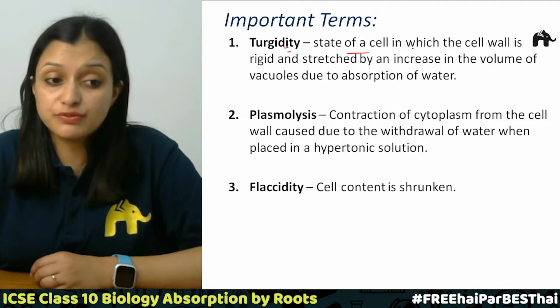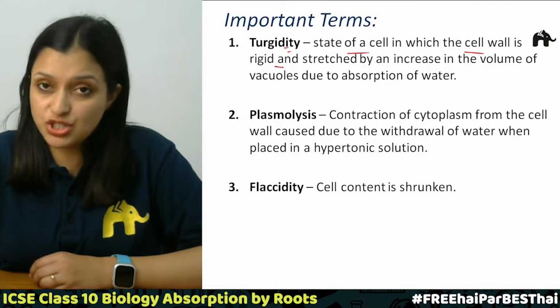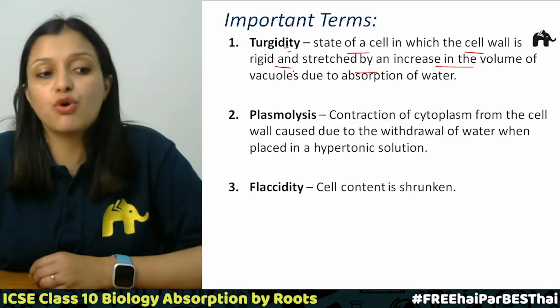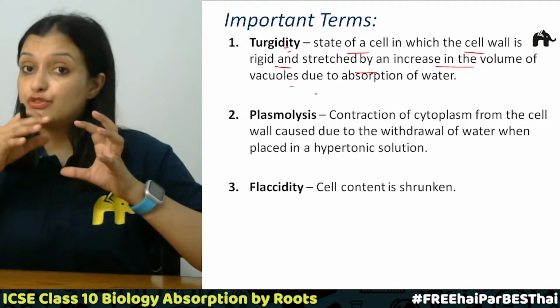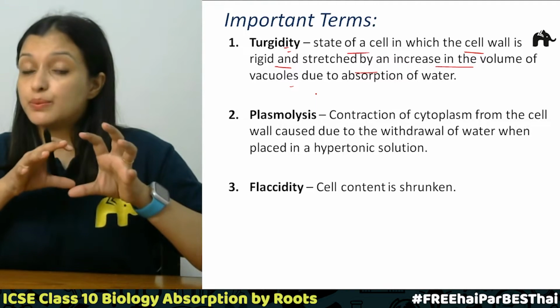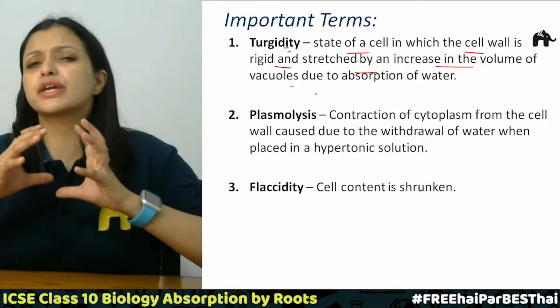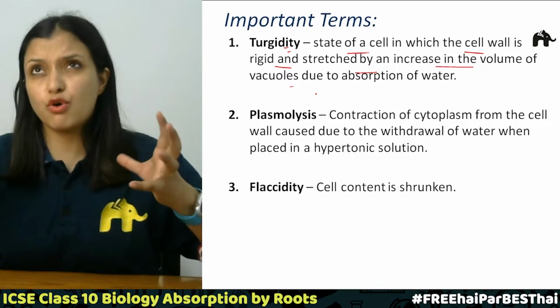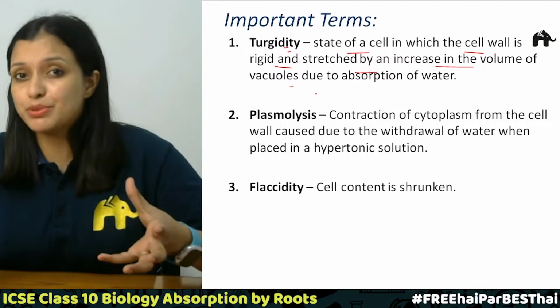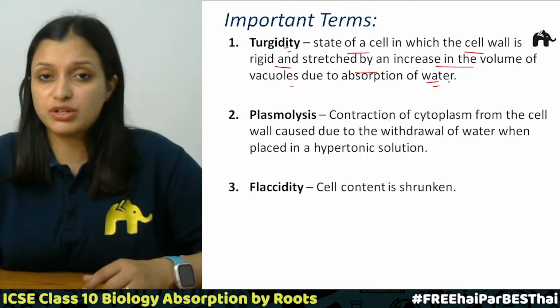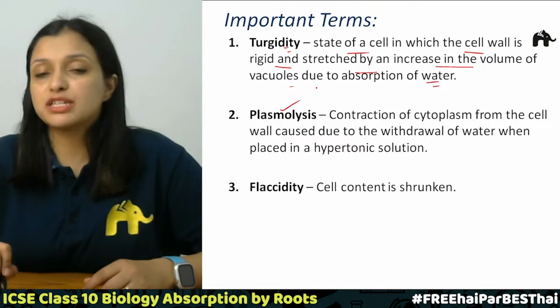It is a state of the cell when the cell wall is rigid and stretched by an increase in the volume of the vacuole. Now if you remember the last picture that we saw, the vacuole was taking almost 90% of the space of the cell, right? Because of the absorption of water. Now the next is plasmolysis.